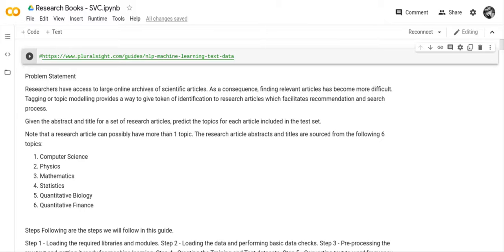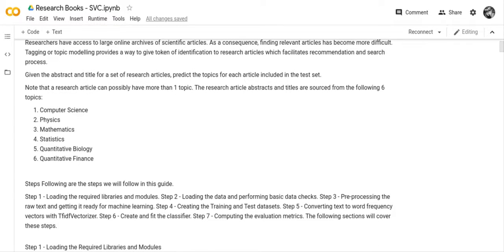The problem statement was: researchers have access to large online archives of scientific articles. As a consequence, finding relevant articles has become more difficult. Tagging or topic modeling provides a way to give a token of identification to research articles, which facilitates recommendation and search process. Given the abstract and title for a set of research articles, predict the topics for each article included in the test set. Note that a research article can possibly have more than one topic.